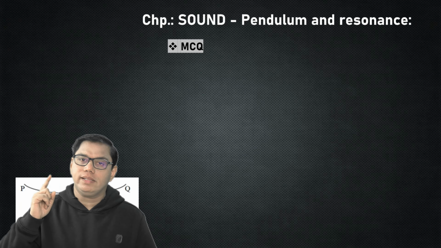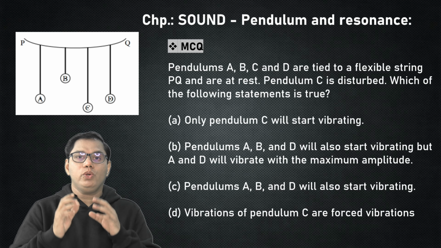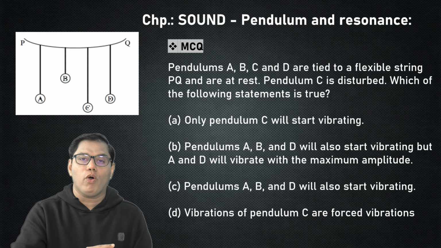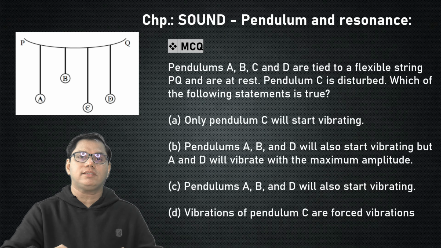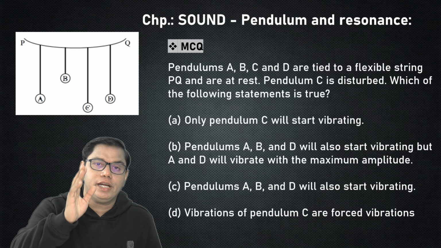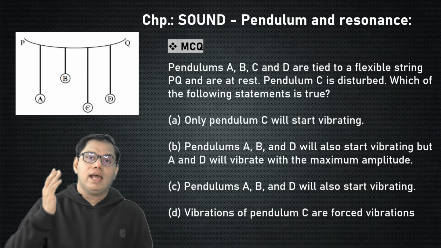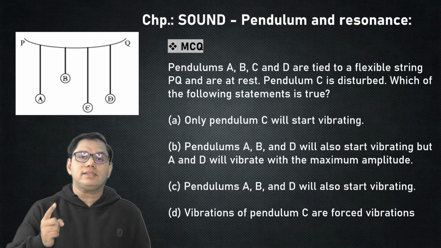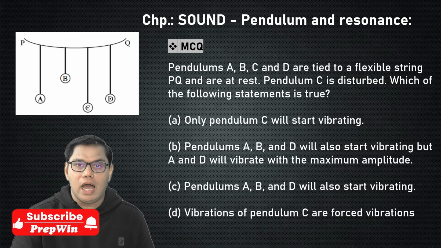Now have a look at the next question. This is an MCQ based question. You can see a diagram. There are four pendulums, A, B, C and D. They are attached to a string at the top, and this string is a flexible string, and pendulum C is set into vibrations. Then they have given you four statements as options, and they are saying that one out of these four statements is true and the other three are false.